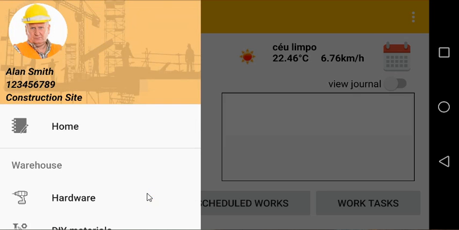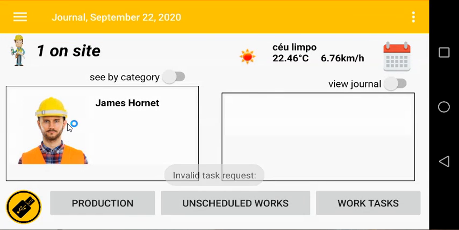Let's start with the home menu option. The home menu option is where the app opens and has a summary of the data that exists for the workday on the site. In this particular case, we can see that we have one worker logged on the construction site with his photograph and with his name. You also have a summary of the weather.